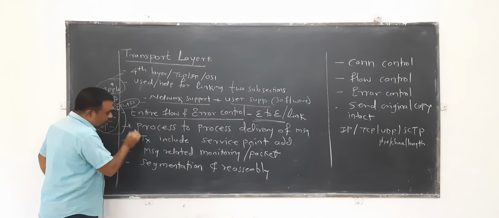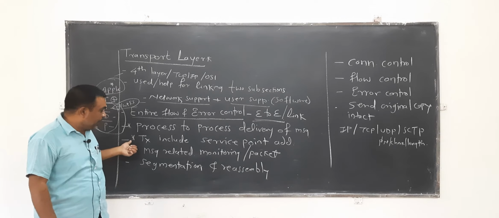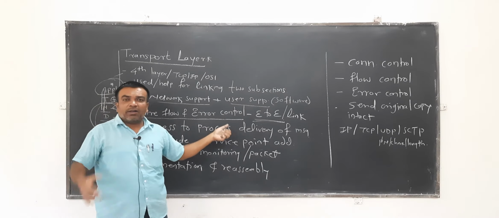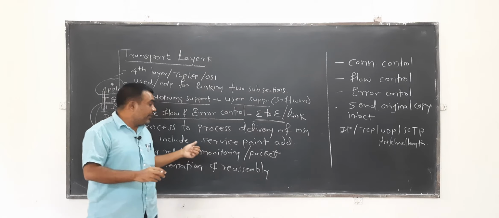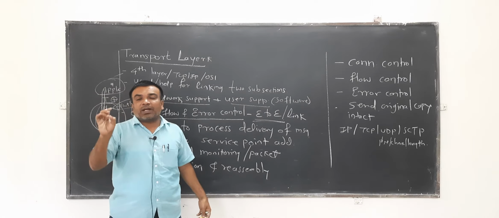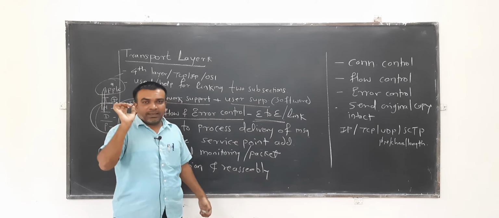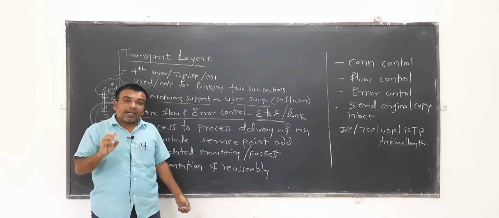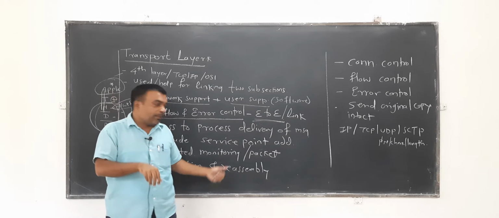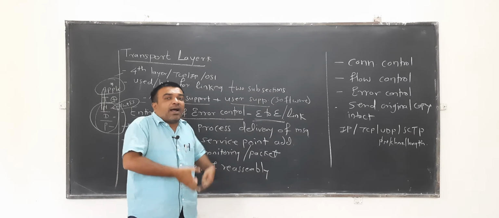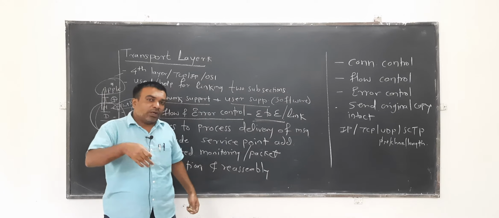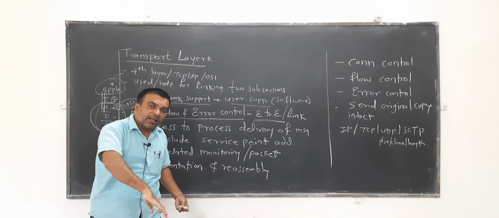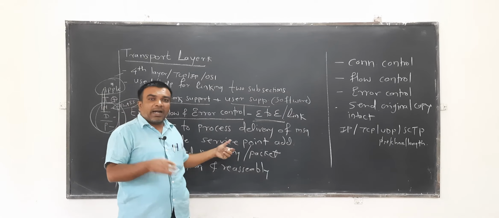The transport layer also provides the service point address. All this process to process delivery, end to end delivery, is possible only with a service point address. Based on the service application, a number is assigned by the transport layer, and this number is normally called the port number, or port address. This port address addition function supported by the transport layer enhances your communication capability. In the network layer, an IP number is added; in the data link layer, a MAC number is added; in spite of all these, the transport layer adds a port number.